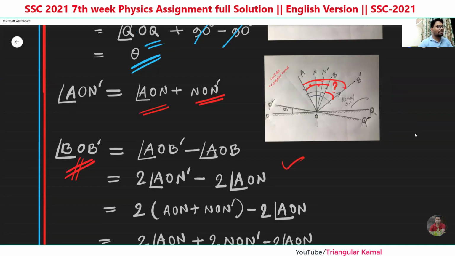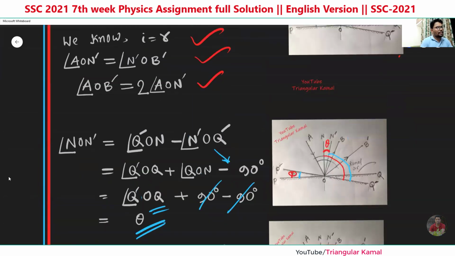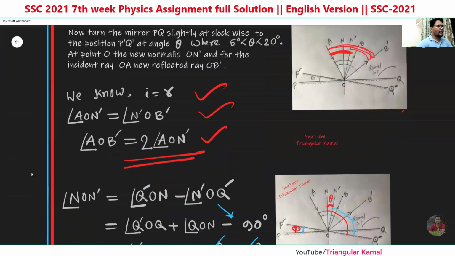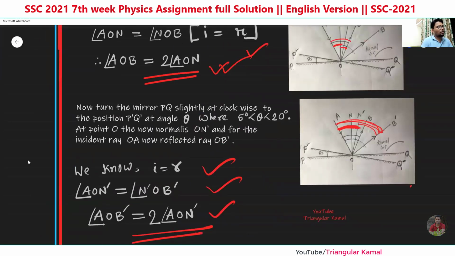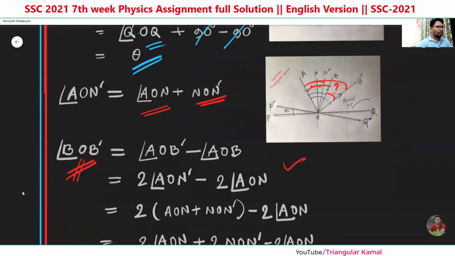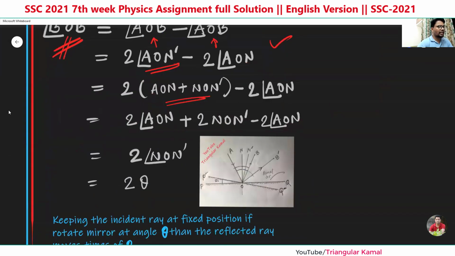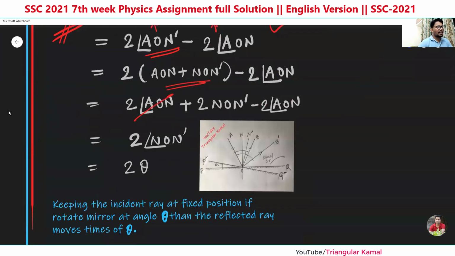Now putting their values from the previous line, AOB prime is given here, and another value is also given here, AOB. Putting this value here, one value is this one, another value is this one. Taking AON prime, put this one, AON prime equals this one. Now multiply by 2, then do the simplifications. We can eliminate this one, and this is now the angle we have already found, theta, so 2 times theta.